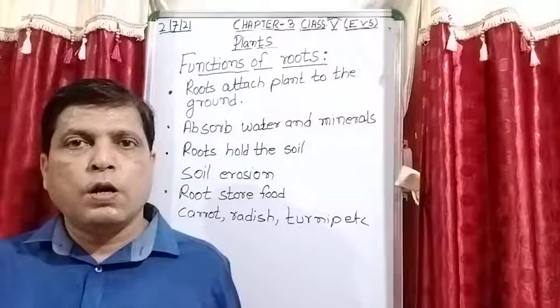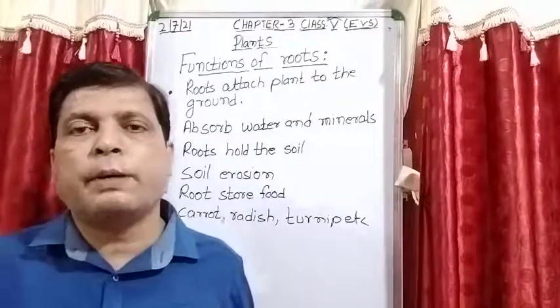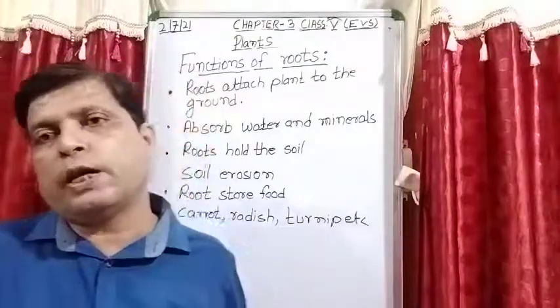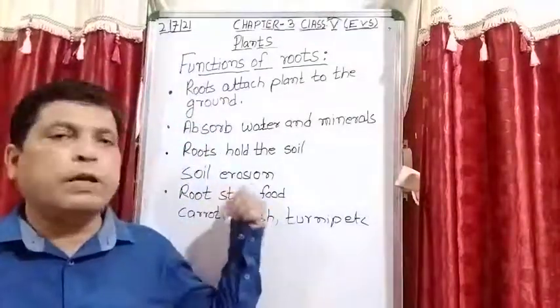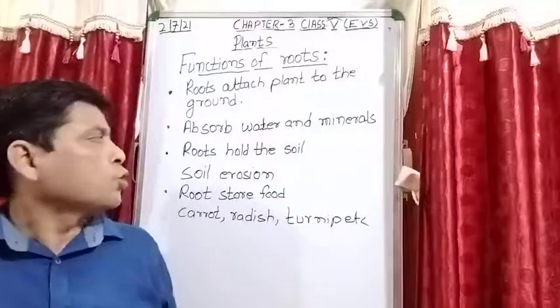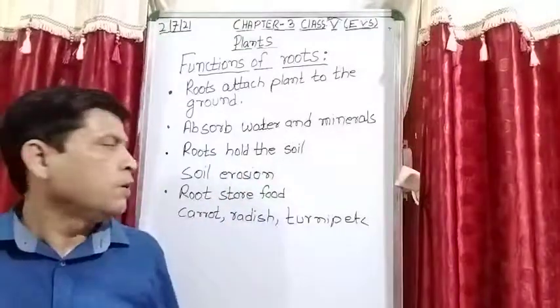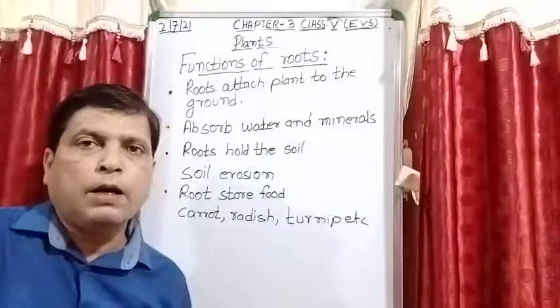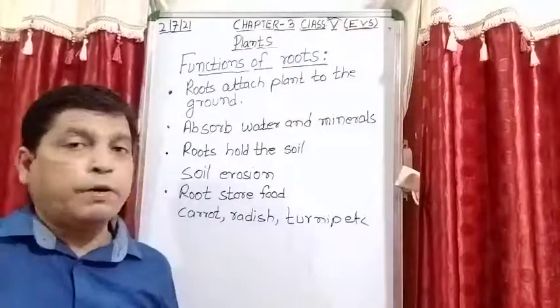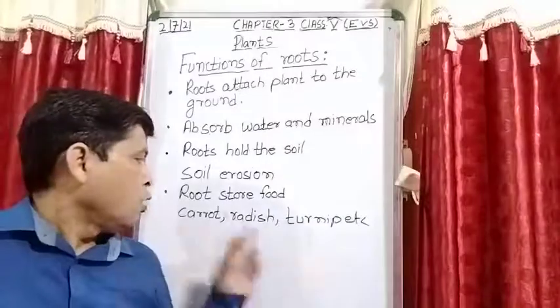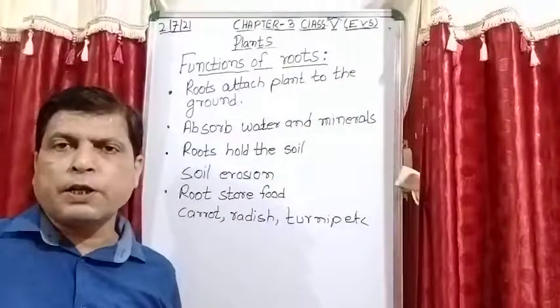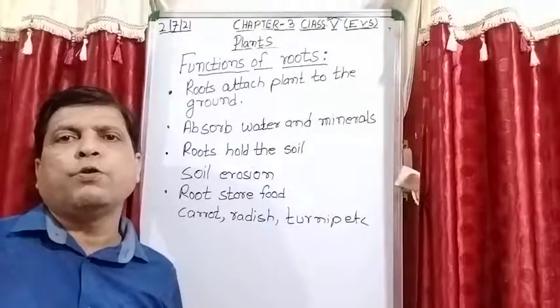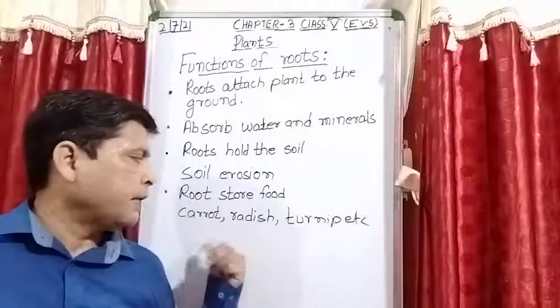And due to this the situation that arises is known as soil erosion. So roots hold the soil so that the soil is not washed away by the flood water. Flood matlab baad aana.